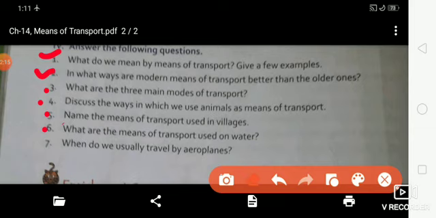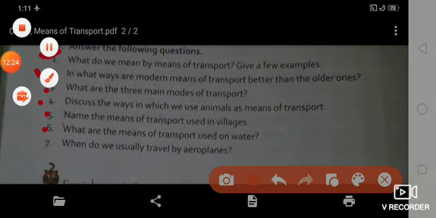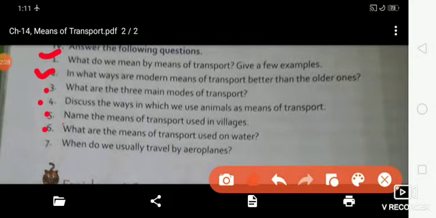If you did not complete it, please complete this exercise in your book and practice it. Okay, students, so learn this chapter, question answers and word meanings. Is that clear? And means of transport. Is that clear, students?